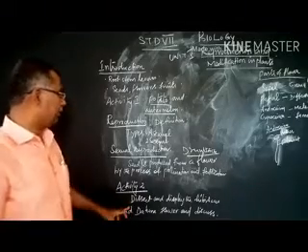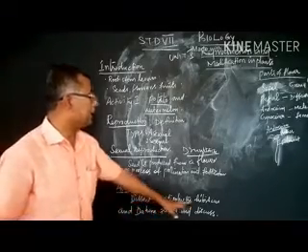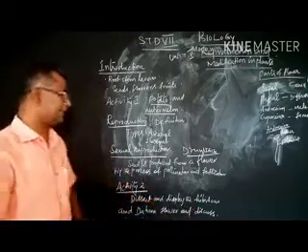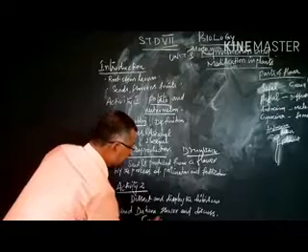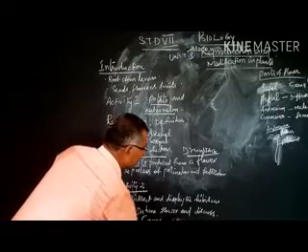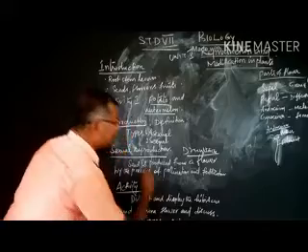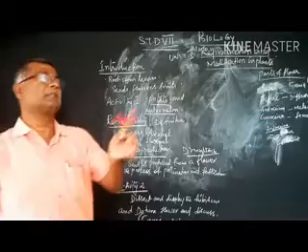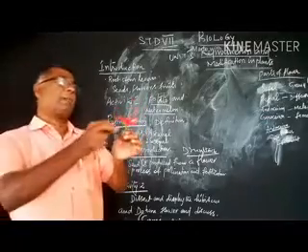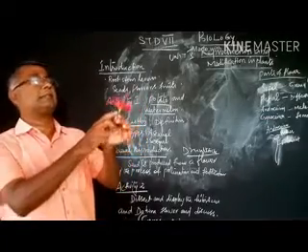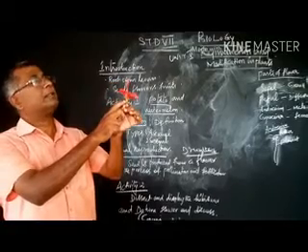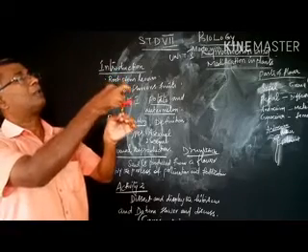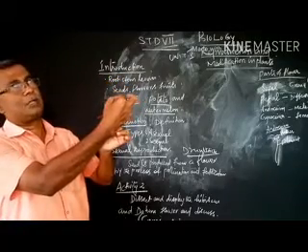Then activity 2: draw and display the hibiscus and the Datura flower and discuss. Discuss means comparison. This is the hibiscus flower. The hibiscus flower has 4 whorls: sepal, petal, androecium and gynoecium.